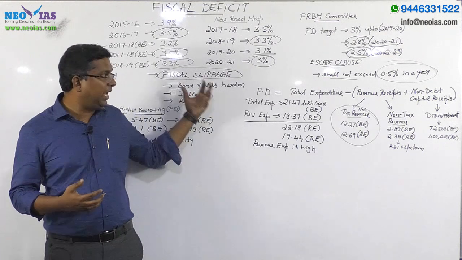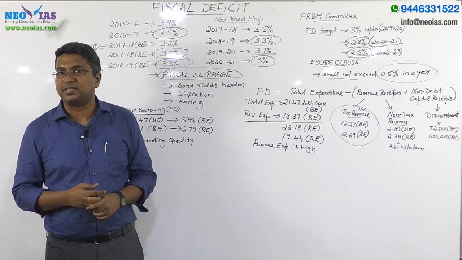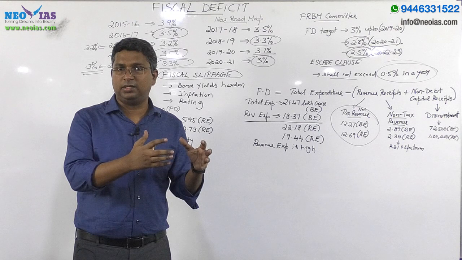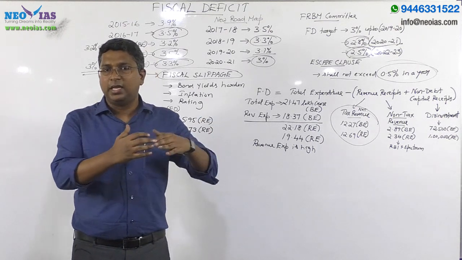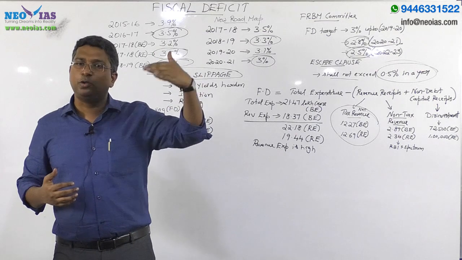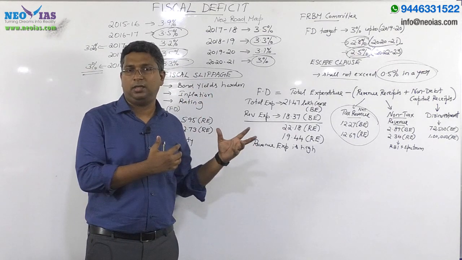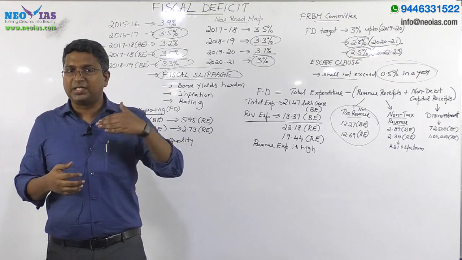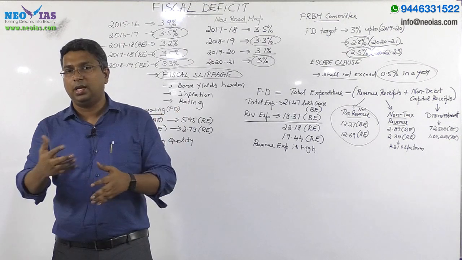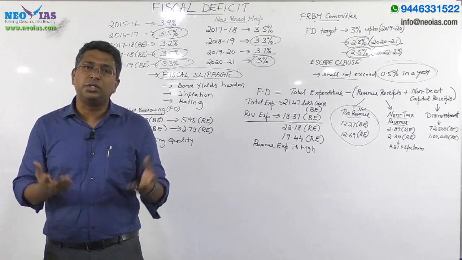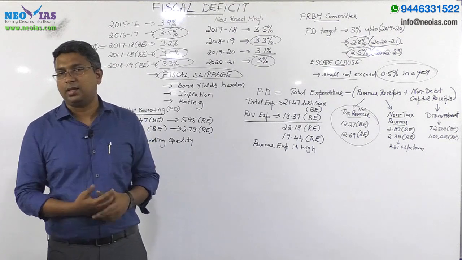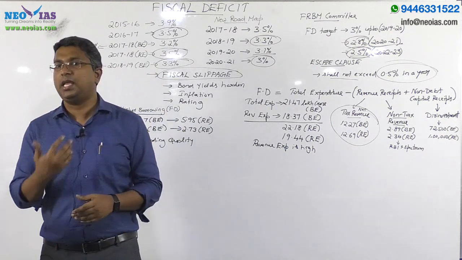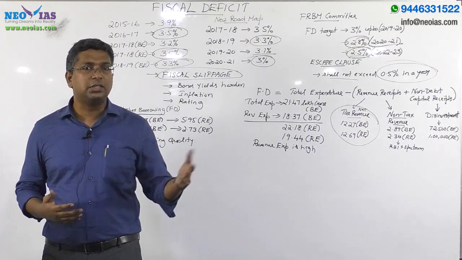Before going to that, first understand what we mean by fiscal slippage. Fiscal slippage is nothing but this: if the fiscal deficit target set by the government for a particular financial year increases, deviates, or goes beyond the target set for that year, then we call it fiscal slippage. So if the actual fiscal deficit in the current year is higher than the target, that situation is called fiscal slippage. Now, what is the reason for the high fiscal deficit in 2017-18? That could be a potential question for this year's prelims.